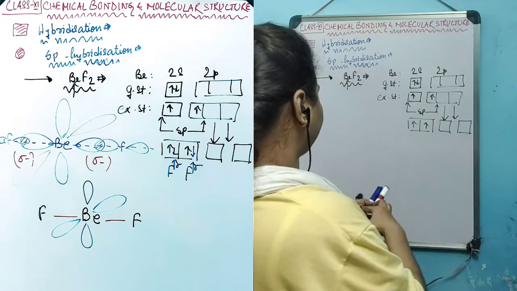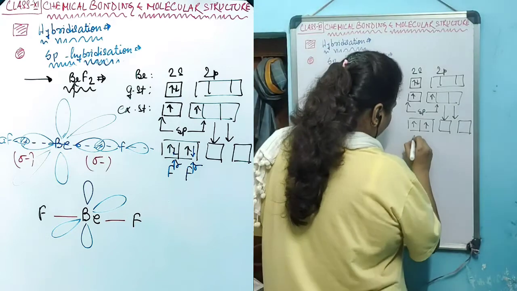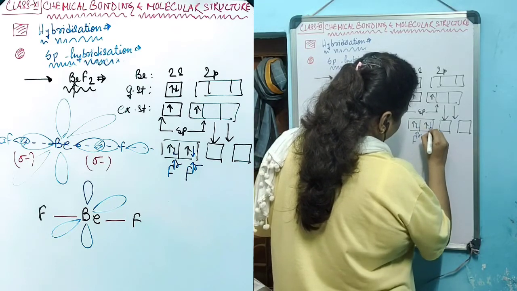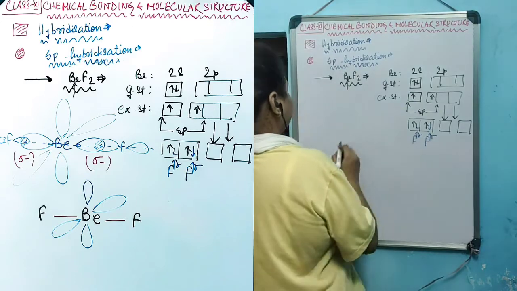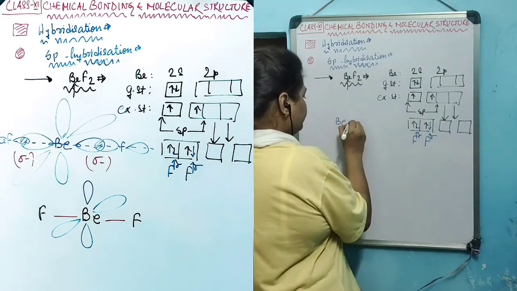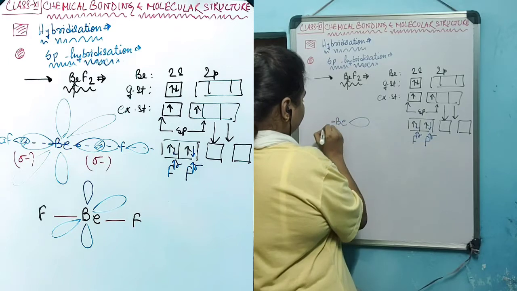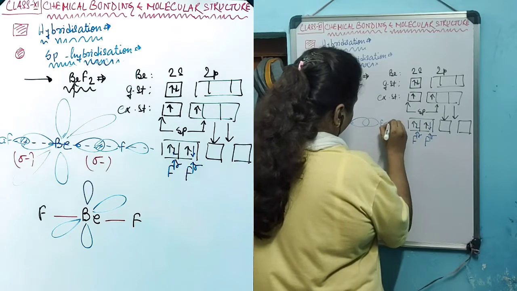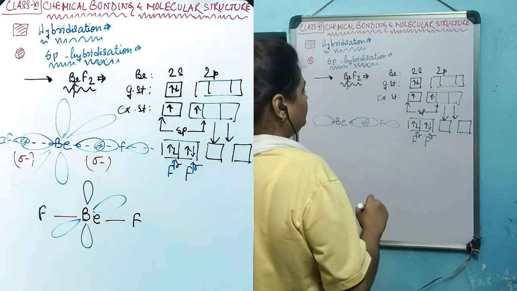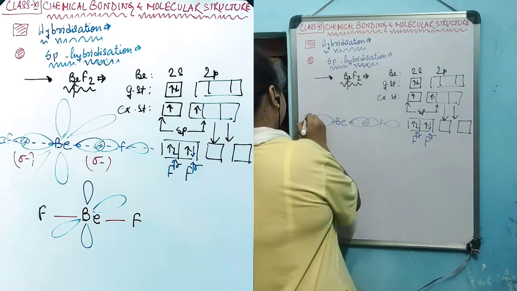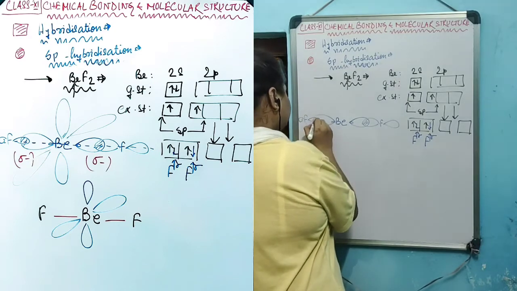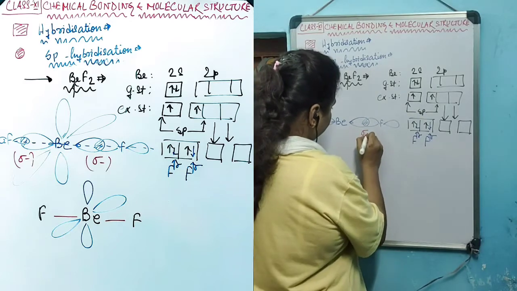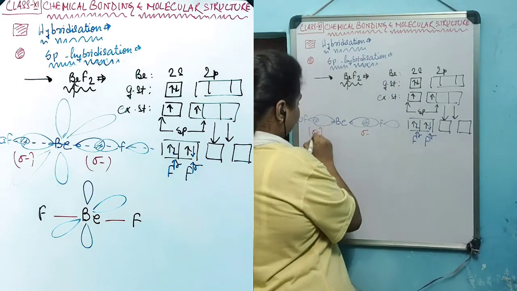Now 2 fluorine atoms, by sharing 1 electron each, will form the sigma bonds. This will look like beryllium with one sp lobe and another sp lobe. Fluorine will create an overlap with its own p orbital with beryllium, and thus 2 sigma bonds will be created.